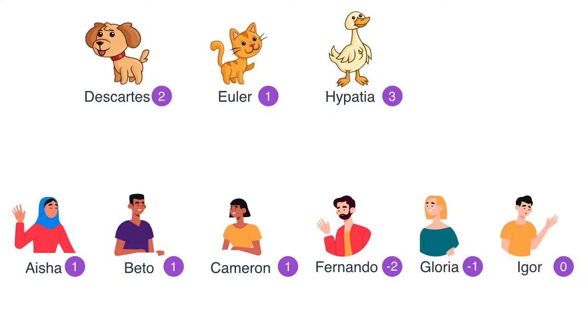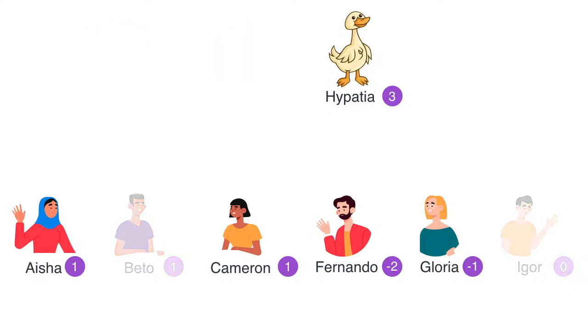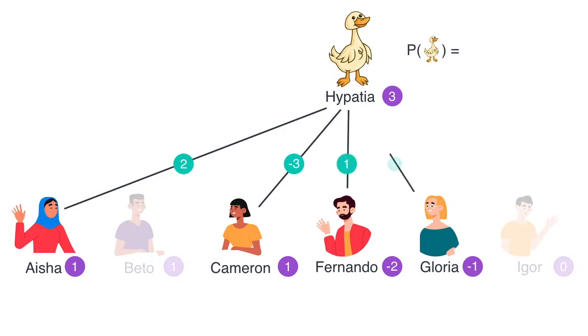For example, let's figure out the probability that the duck Hypatia showed up. Well, it turns out that does not depend on all the weights of the system, only on the humans, so we can forget about the other pets. Now we'll look at all the humans that showed up in the scenario. Let's say we are in a scenario where only Asia, Cameron, Fernando, and Gloria showed up, and not the other two. And now let's look at the scores of the edges. So let's say that for Asia it's a 2, Cameron's a -3, Fernando's a 1, and Gloria's a -2. So Asia and Fernando like ducks, and Cameron and Gloria don't.